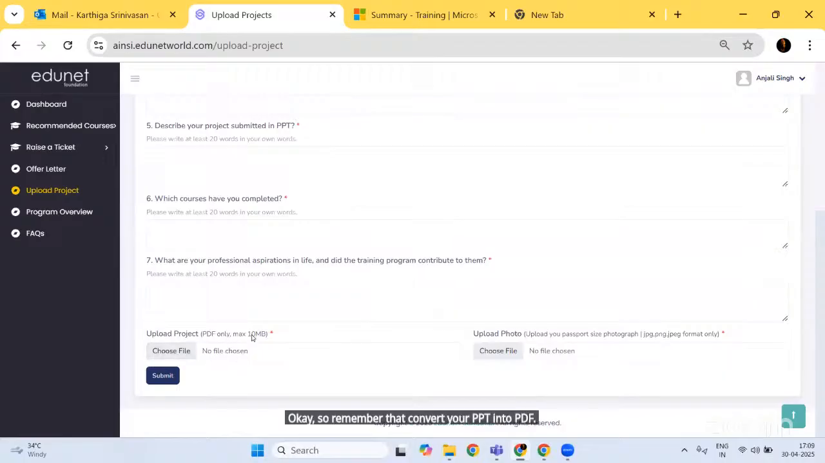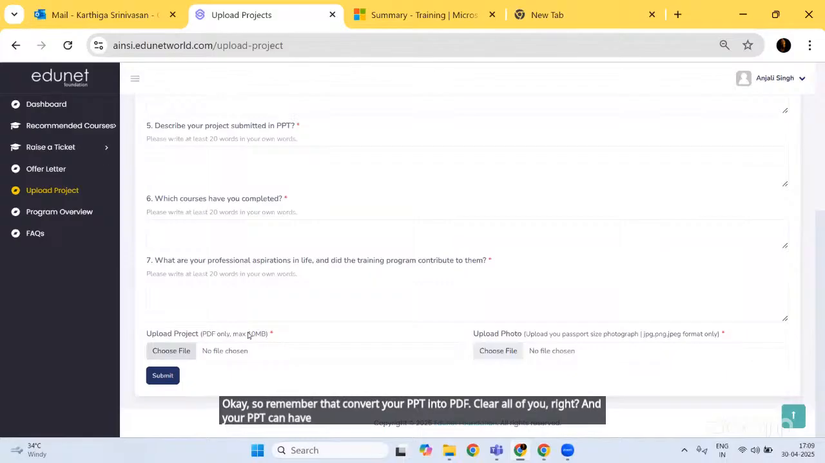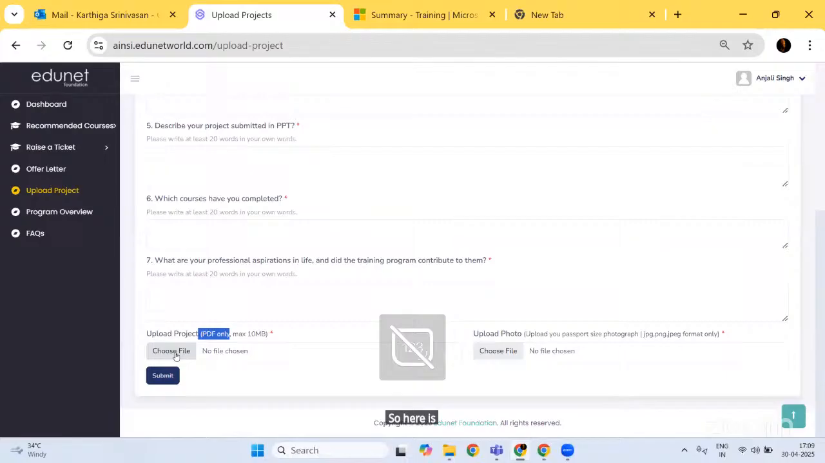Clear, all of you? And your PPT can have 5, 6 slides, right? But please don't go beyond that. Otherwise, the size would be so big. So just keep it very minimal, and just upload your PDF here, because that is the only format acceptable. So here is where you have to upload your project, and coming to this side, uploading your photo.